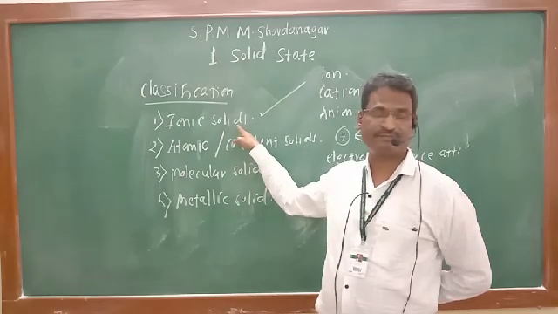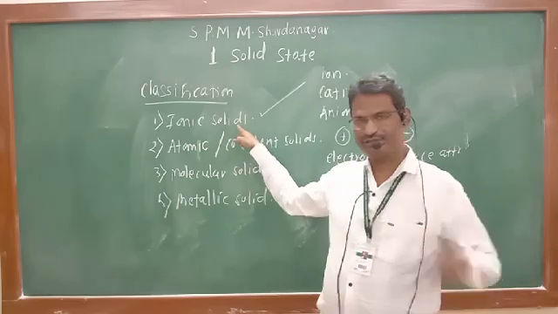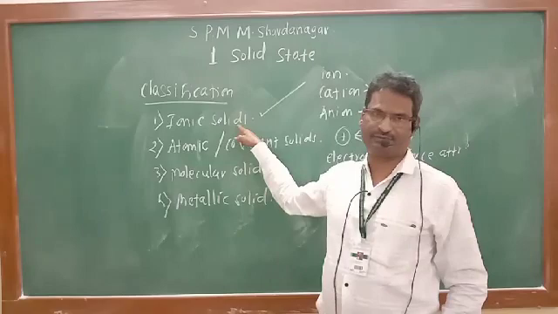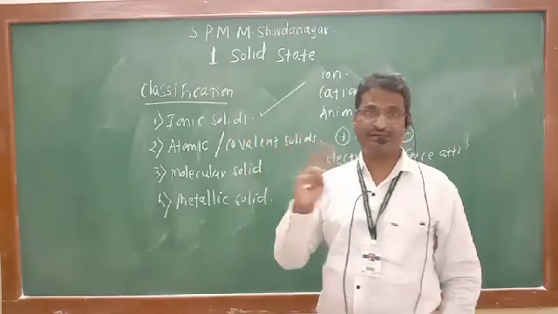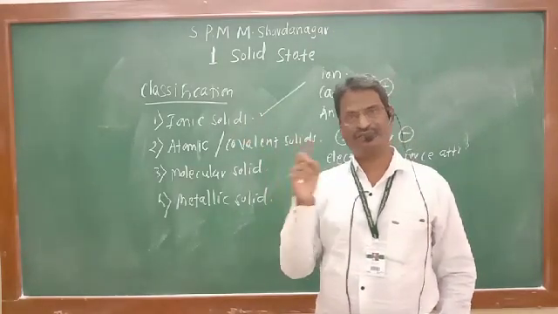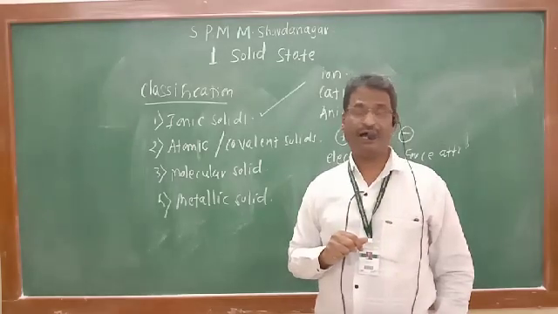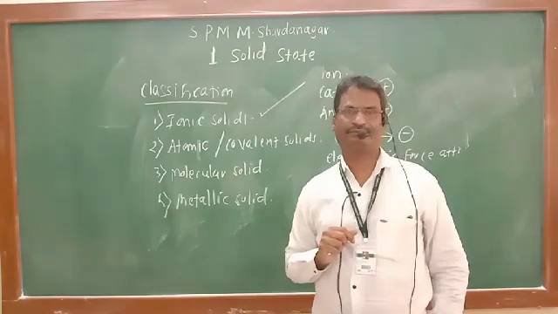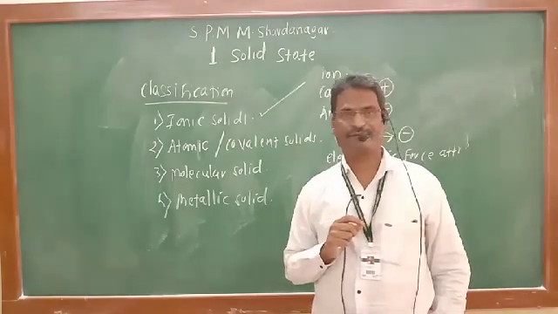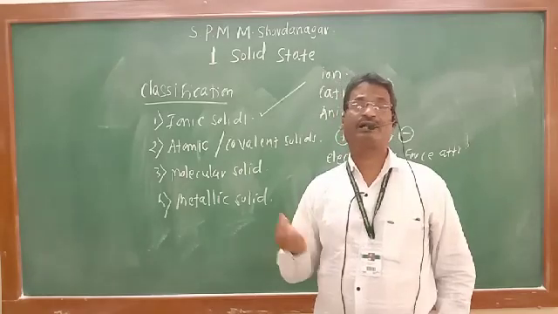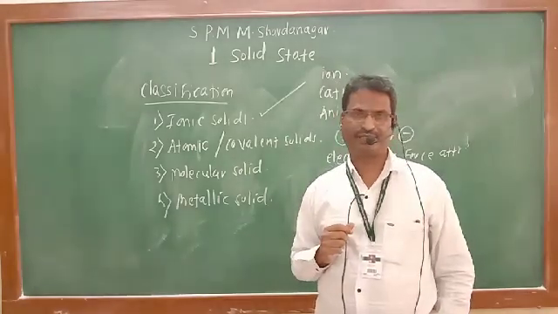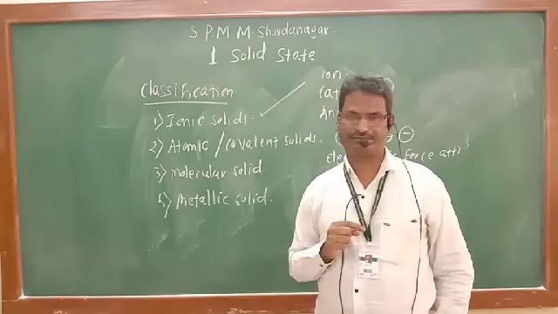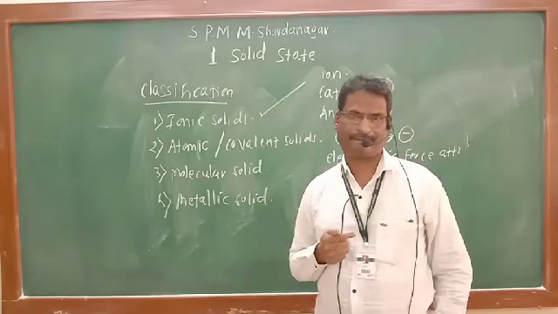What are isomorphic substances? Iso means same. Morphous means structure, form. Different substances but having same structure are isomorphic with each other because they are containing the ratio of atoms to be same. And what are polymorphic substances? They are the substances that is only one substance but having different structure.